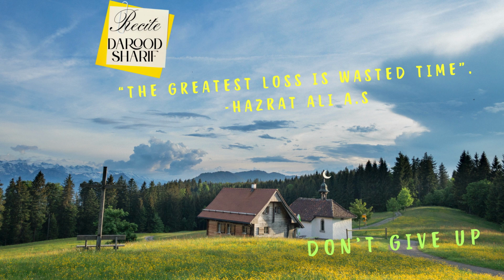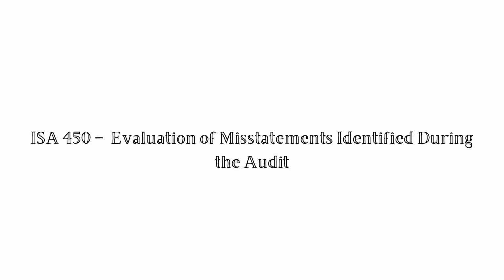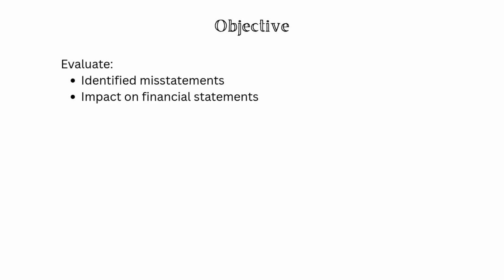In this video, we will discuss ISA 450 evaluation of misstatements identified during the audit. To begin with, during an audit, the auditor performs various procedures to obtain audit evidence. As a result of these procedures, the auditor may identify misstatements in the financial statements. Now, the important question is, what should the auditor do with these misstatements? This is exactly what ISA 450 addresses.